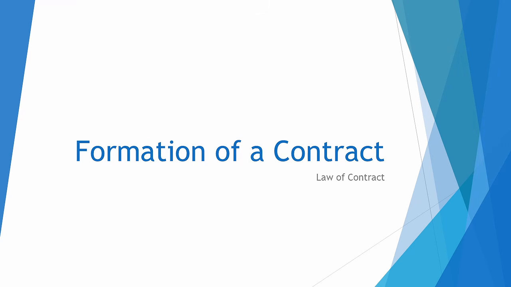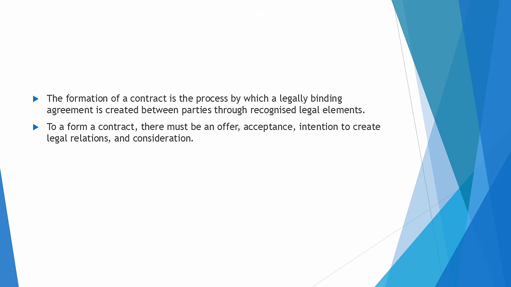Formation of a contract. The formation of a contract is the process by which a legally binding agreement is created between parties through recognized legal elements. To form a contract, there must be an offer, acceptance, intention to create legal relations, and consideration.